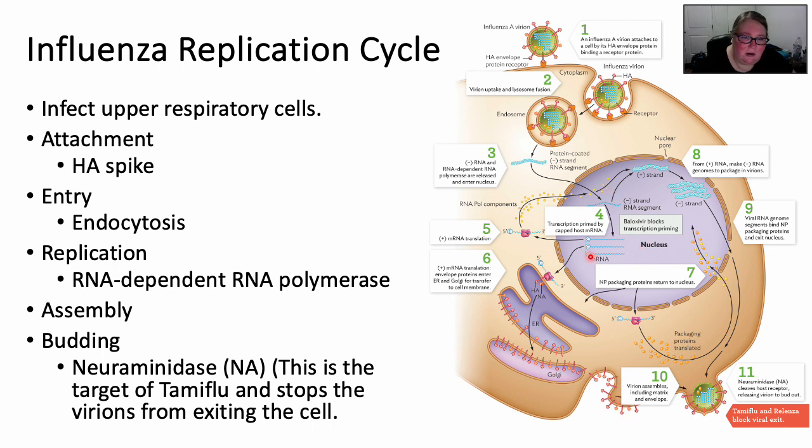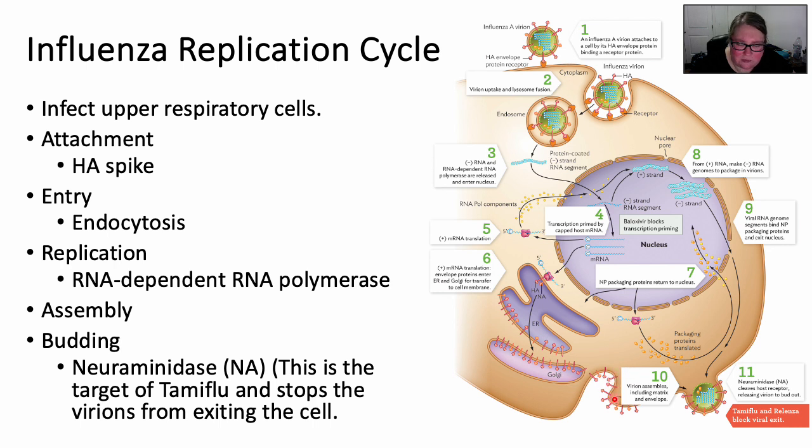Okay, so we have the mRNA that gets transcribed and translated, and then we're going to get the RNA that gets replicated. It's going to go from negative sense to positive sense, and then it's going to be made back into negative sense, which then can be bundled up into the new virions. Some of these proteins that were made come back into the nucleus. They're going to help package the RNA. Then they're all going to move to the cytoplasm and move towards the plasma membrane.